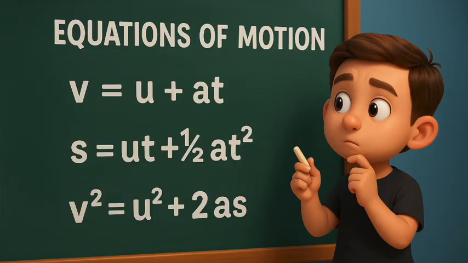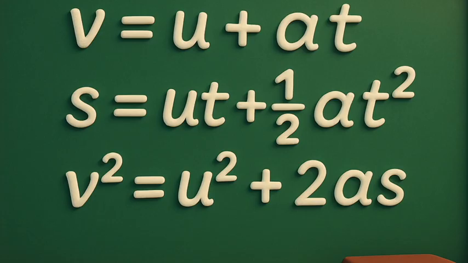7.5 Equations of motion. When an object moves along a straight line with uniform acceleration, it is possible to relate its velocity, acceleration during motion and the distance covered by it in a certain time interval by a set of equations known as the equations of motion. For convenience, a set of 3 such equations are given, where u is the initial velocity of the object which moves with uniform acceleration for time t, v is the final velocity, and s is the distance traveled by the object in time t.